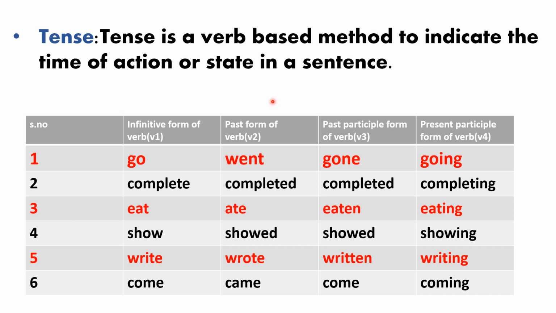So if any sentence contains V2, that is known as simple past tense. Here are examples for the past participle form of verbs: gone, completed, eaten, showed, written, come. Here are examples for present participle form: going, completing, eating, showing, writing, coming.